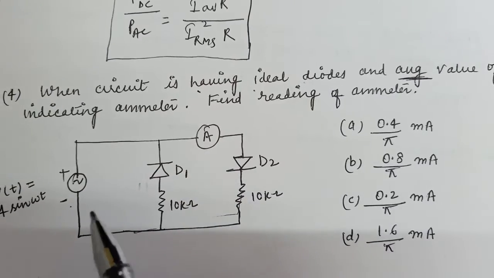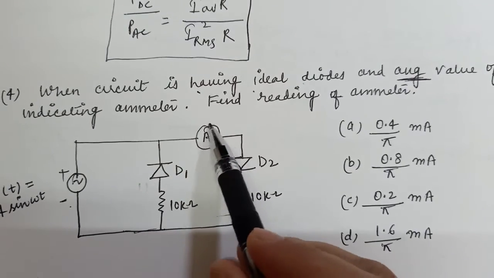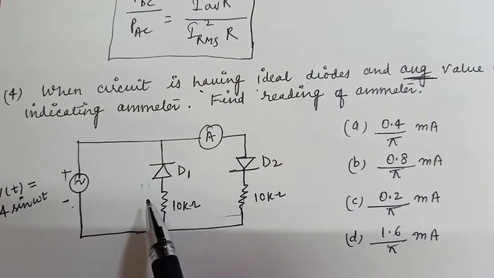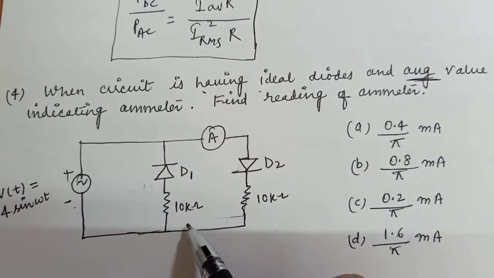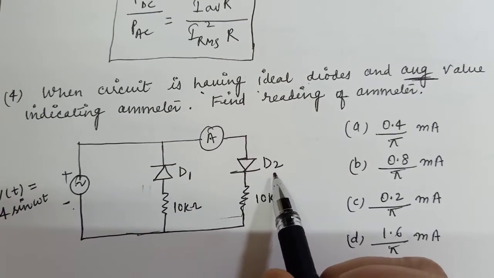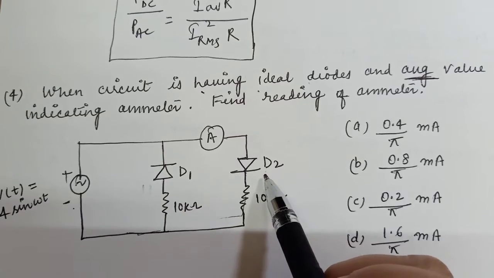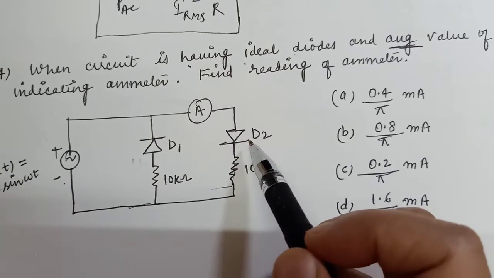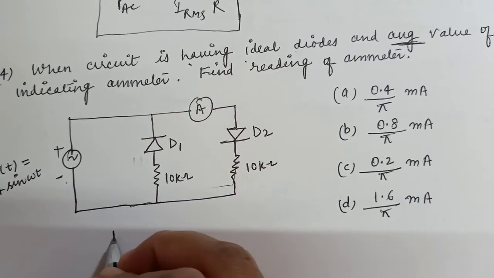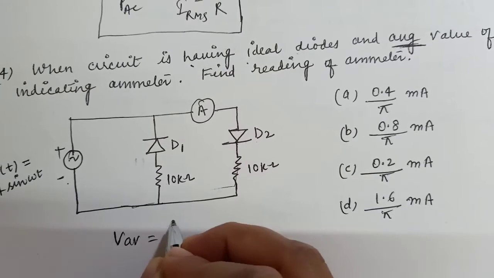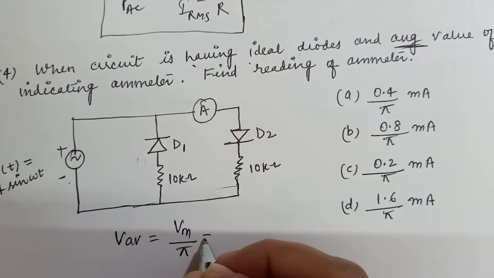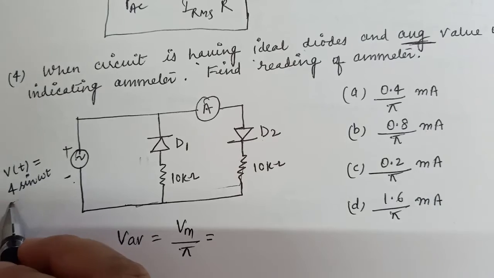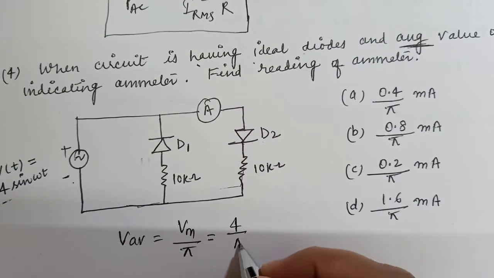So only for the positive cycle the current will be shown by the ammeter, meaning it works as a half wave rectifier. For the positive half cycle the circuit is acting as a half wave rectifier. So what is the general value of the average value for a half wave rectifier? Vm by pi. What is the Vm value? Vm value is 4. So 4 divided by pi.